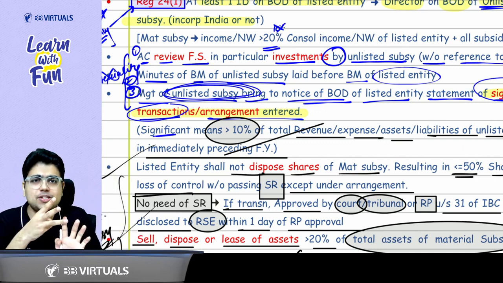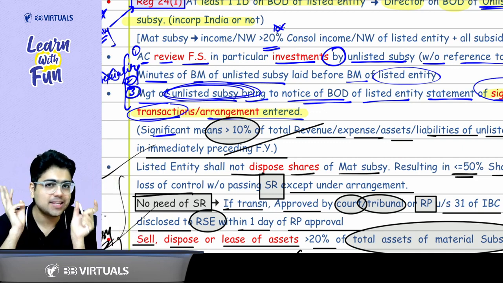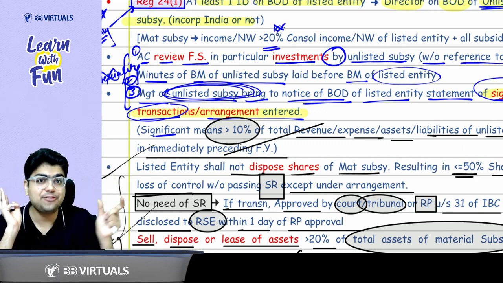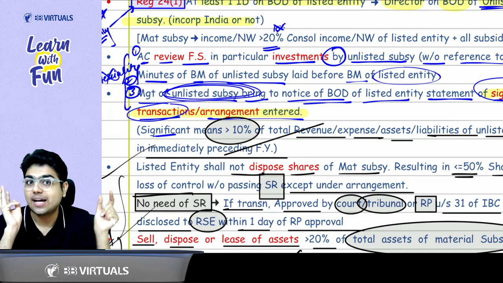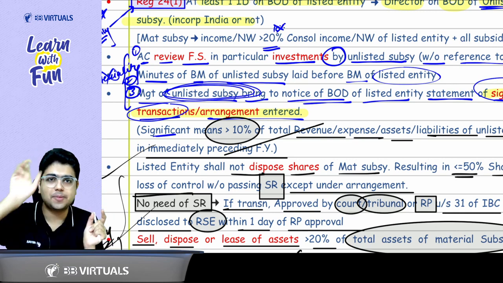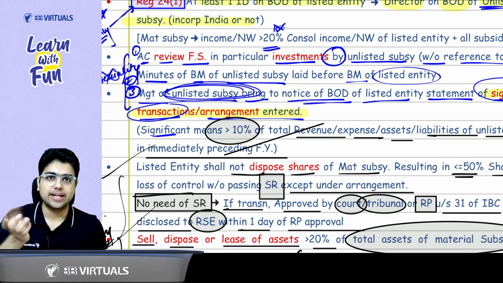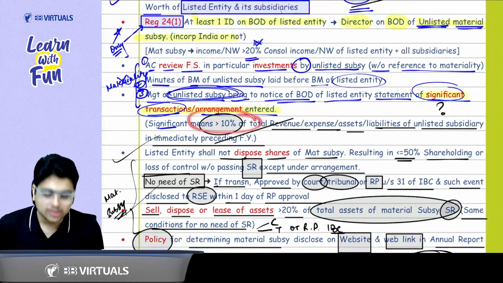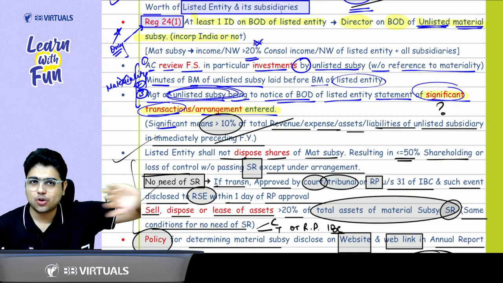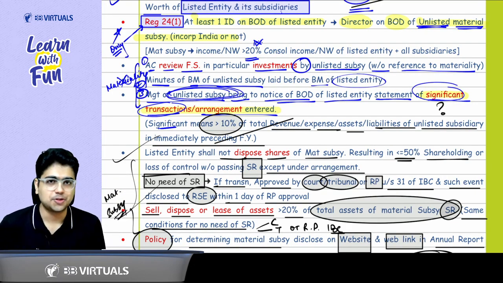And the third provision was very amazing and interesting. All the significant transactions which are done by the unlisted subsidiary will be reported to the listed entity. Now here the question comes, what is significant? Anything which is more than 10% of the total revenue or total expenses or total assets or total liabilities will be considered to be significant.